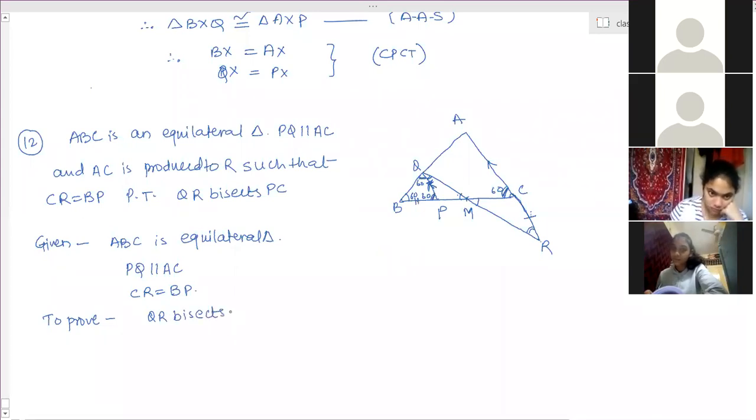QR bisects PC. That means PM is equal to MC. You have to prove PM is equal to MC, because QR is bisecting PC. That means PM is equal to MC, we have to prove.